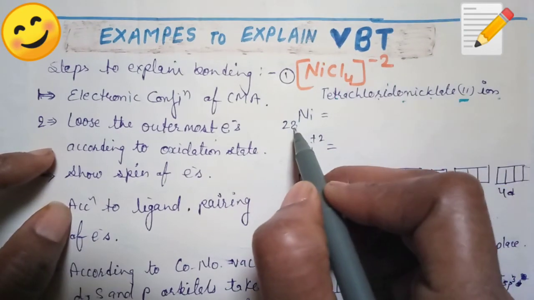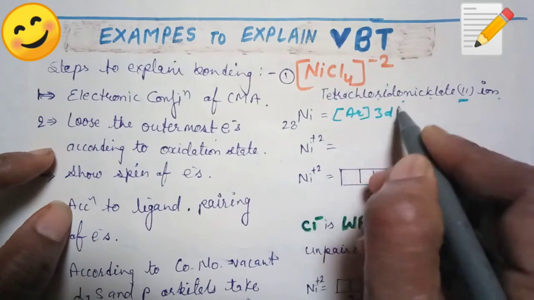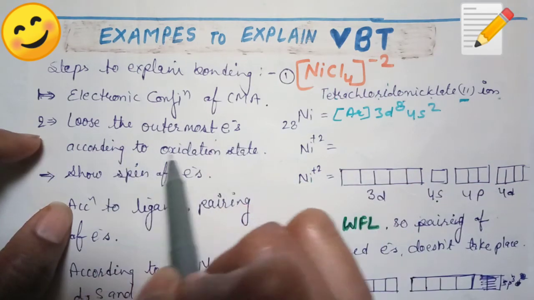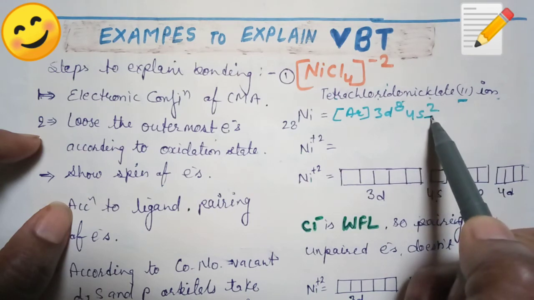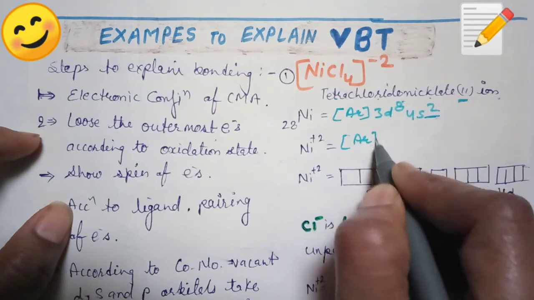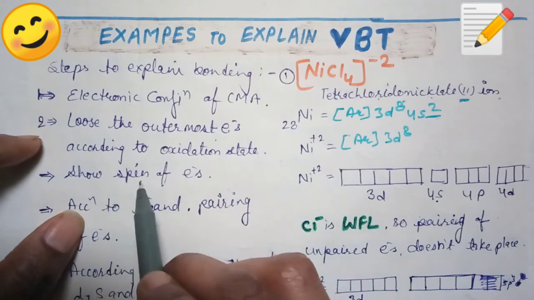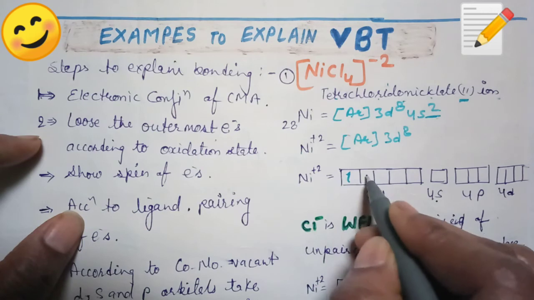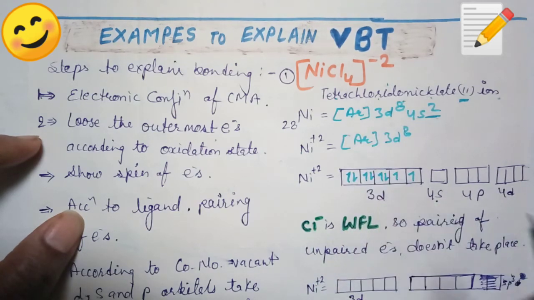The atomic number is 28, so in short I am writing here Ar 3d8 4s2. Now lose the outermost electrons according to oxidation state. The oxidation state is 2, meaning 2 electrons are lost from the outermost shell, meaning the s electrons are removed. Now the electronic configuration will be Ar 3d8. Now show spins of electrons, meaning 8 electrons should be filled in the 3d: 1, 2, 3, 4, 5, 6, 7 and 8.